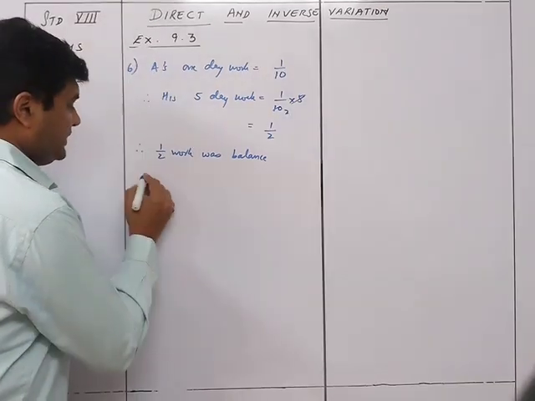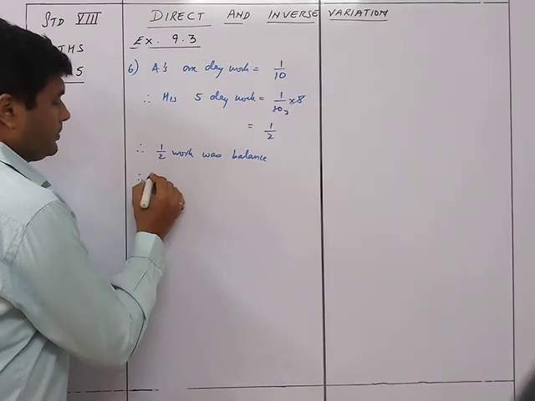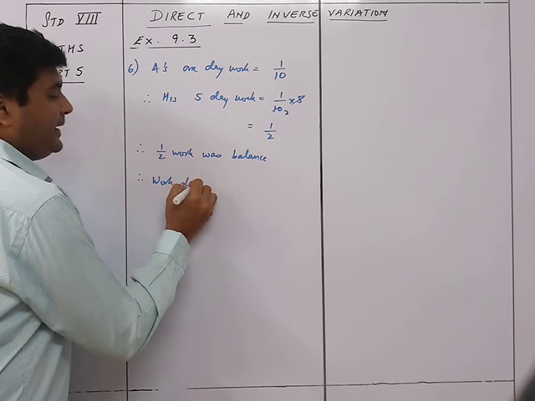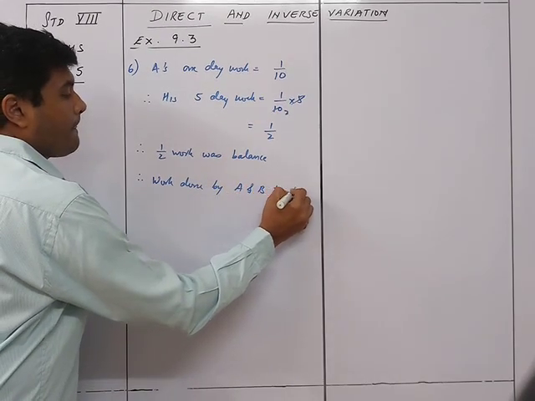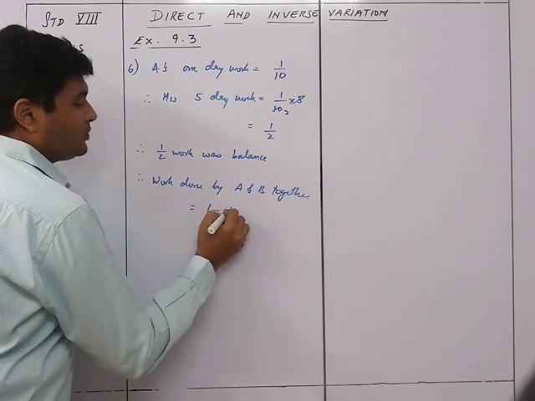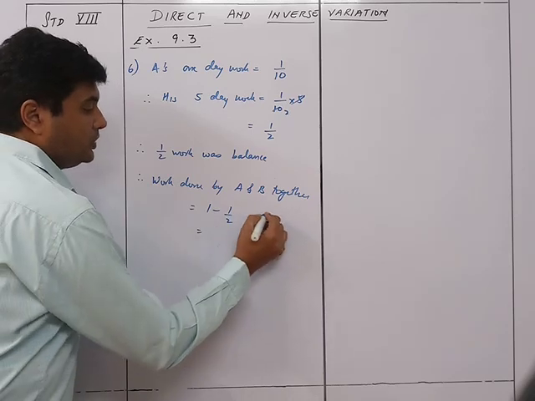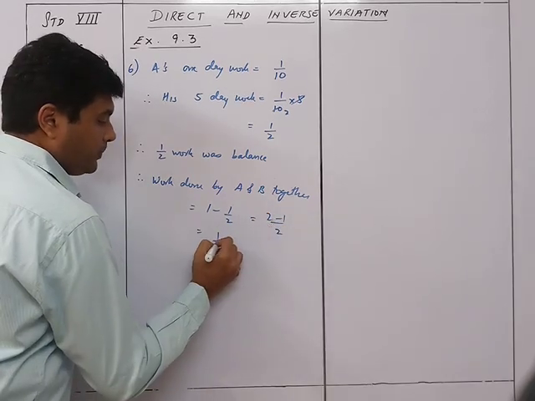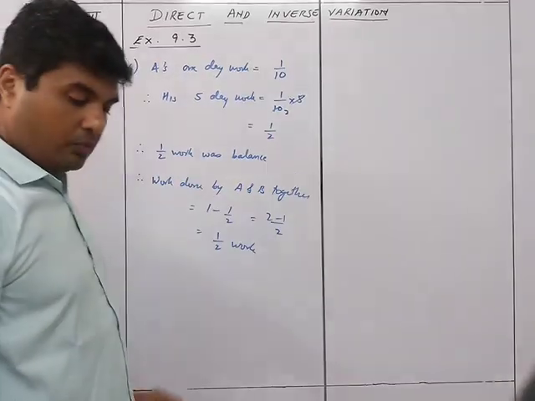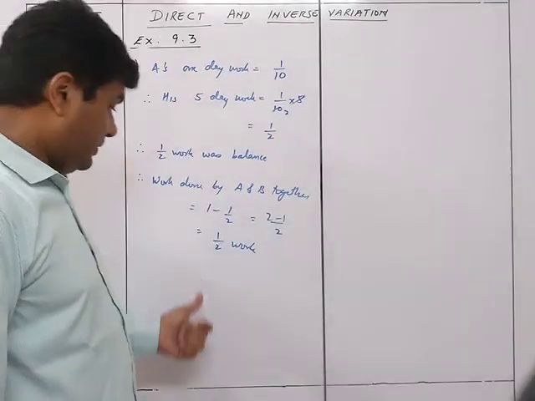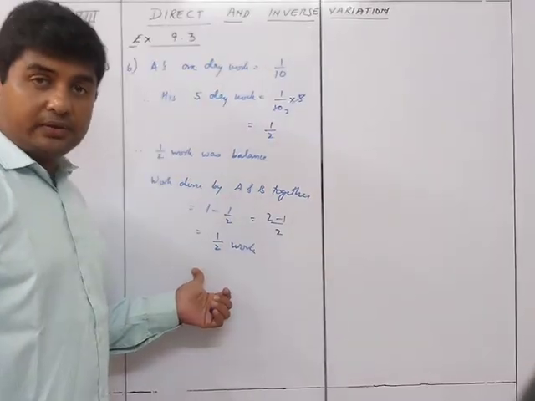Therefore, work done by A and B together is equal to 1 minus 1 upon 2, which is 1 upon 2. You can write it as 2 minus 1 upon 2 is equal to 1 upon 2 work. So 1 upon 2 work was done by A and B together.